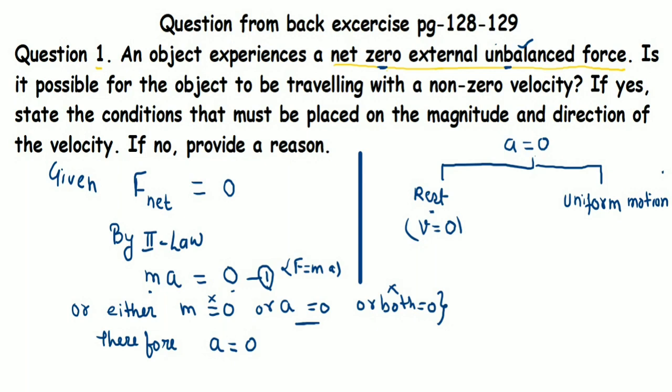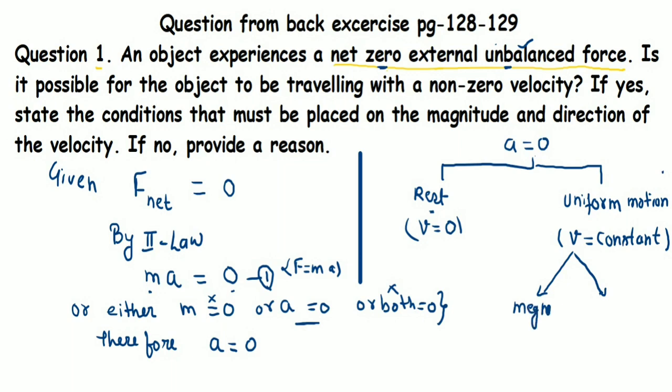Now what is uniform motion? Uniform motion is a condition when an object will have constant velocity. That means constant velocity means velocity is not changing with respect to time. It has a fixed value or magnitude of velocity. Now velocity is also divided into two parts.